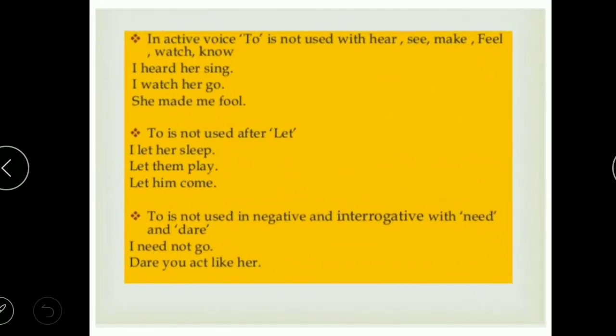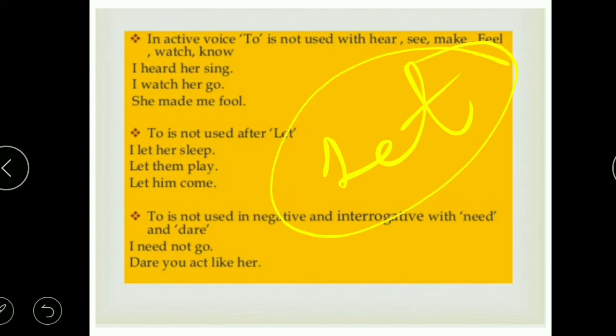Moving further, there are certain instances where we are not using to, like in active voice kind of sentences. I heard her sing, I watch her go. We cannot say I heard her to sing, I watch her to go. That will be an incorrect structure. Further, to is not used after let. When we use let in a sentence, let us go, let us wait, let them play, let us go out, let him come, let all of them play. In these kinds of sentences we also do not need to use to.